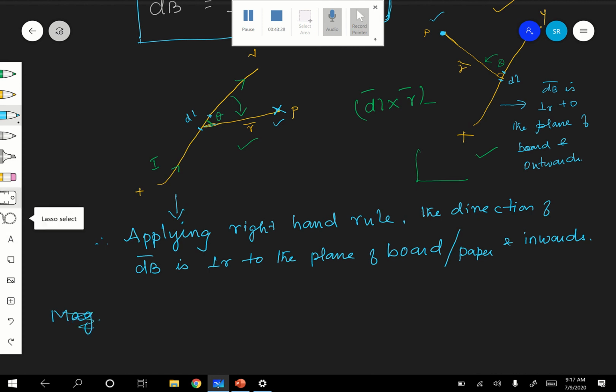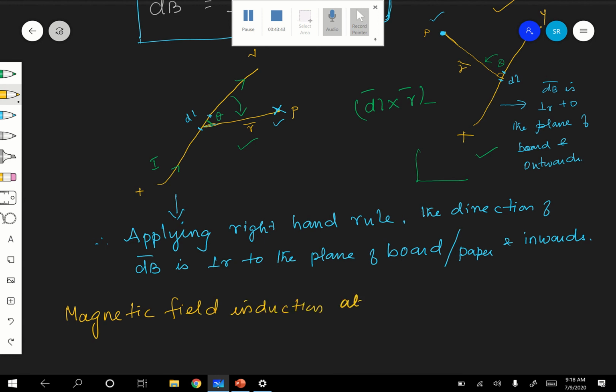Magnetic field induction. Okay, magnetic field induction at P. Let us take with respect to the first case. P is to the right.